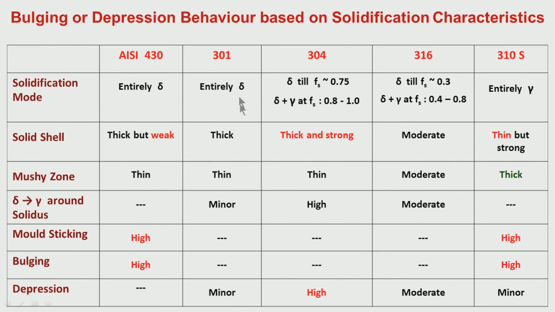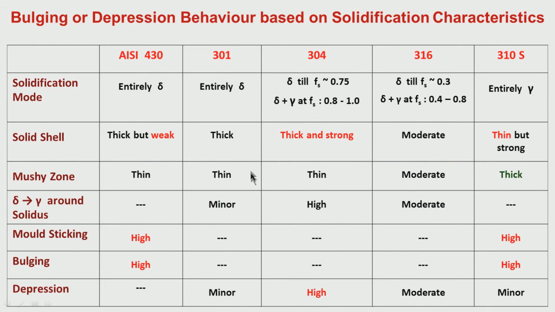301 entirely delta, solid shell is thick, but it is not very weak because towards the end of that, just after the solidification, it is transforming to austenite. So, austenite high temperature strength is relatively high. So, I have mentioned it is thick, it is not weak, it is thick, but it is relatively strong.